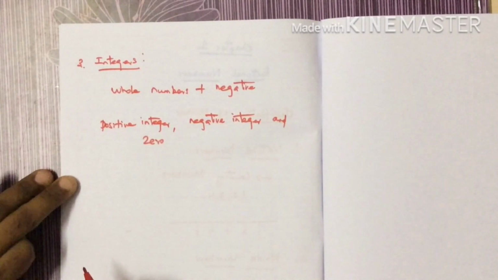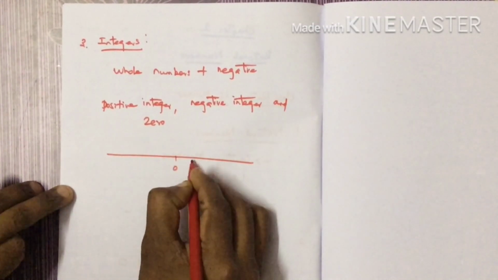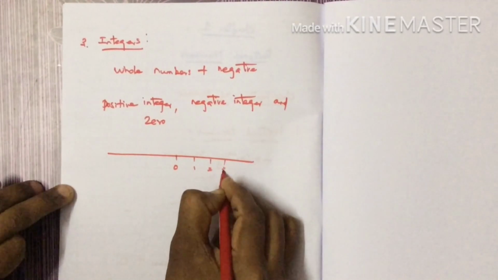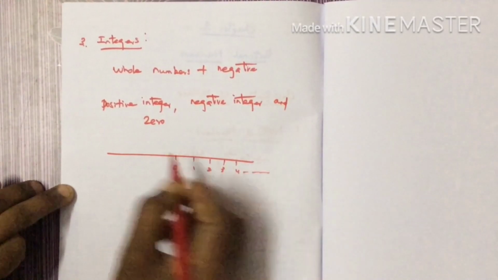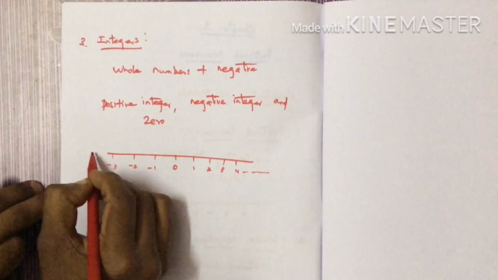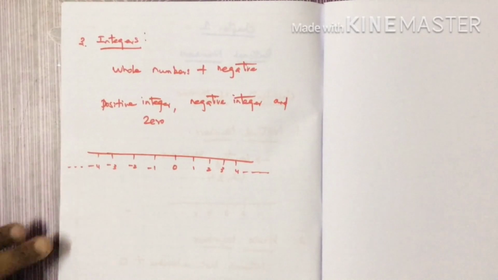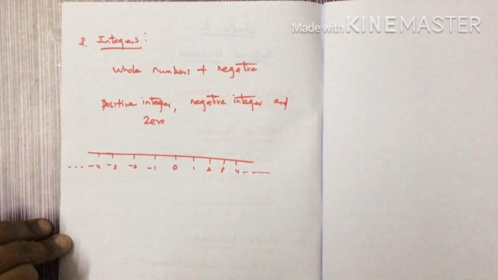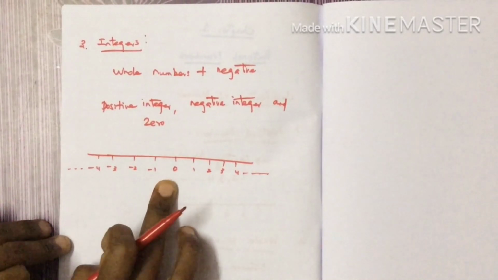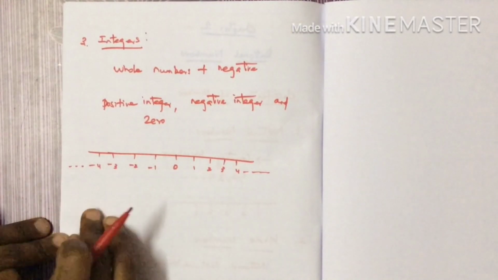If you want to draw a number line for that, it should include 0, 1, 2, 3, 4 and on this side minus 1, minus 2, minus 3, minus 4. You should be very careful here. Its center point is 0. To the right of that are positive integers, to the left are negative integers.